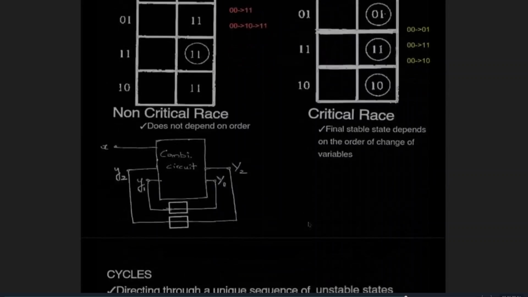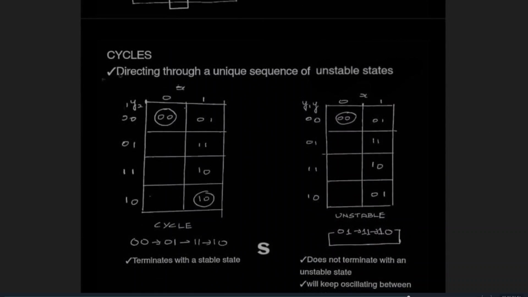One of the ways to avoid races will be cycles. In cycles, we direct the circuit through a unique sequence of unstable states. Here, when the input changes from 0 to 1, the next state becomes 0 1, and that would become the current state. So 0 1 will become 1 1, 1 1 will become 1 0, and 1 0 will become 1 0, which is a stable state. So the circuit will attain a stable state.